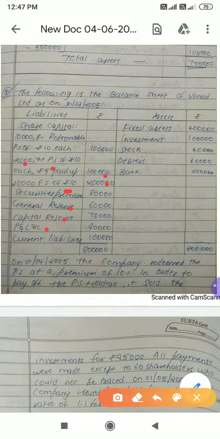Okay. Next, we'll go to assets. Fixed assets, this is non-current. Investment, they have given 1 lakh. Stock, they have given. Debtors, they have given. Bank, they have given. So the total will be 8 lakh on both the assets and liabilities sides.